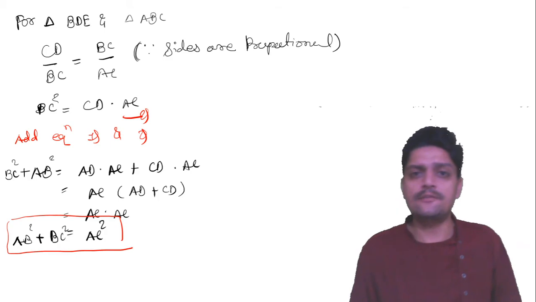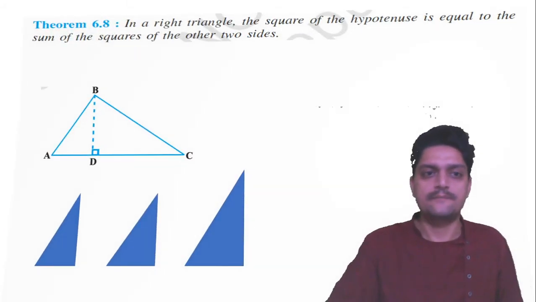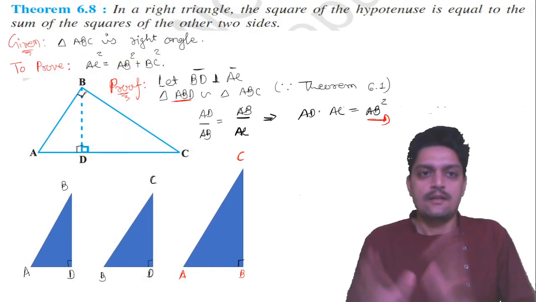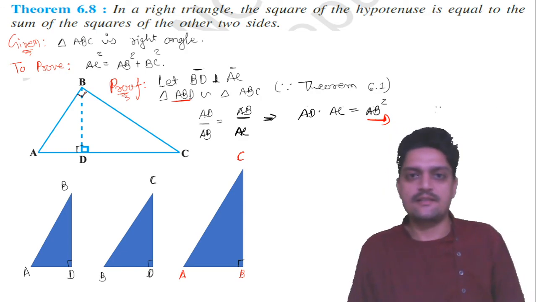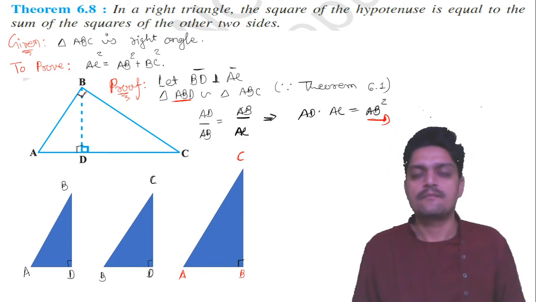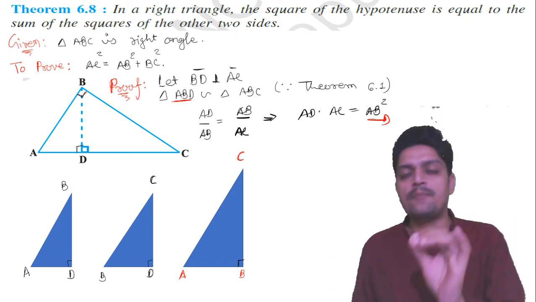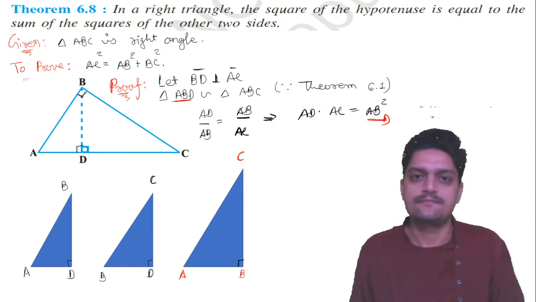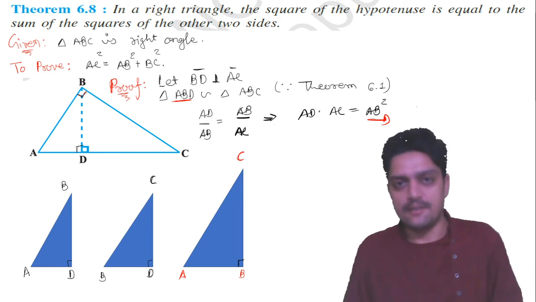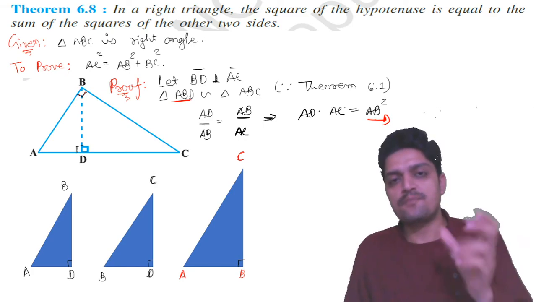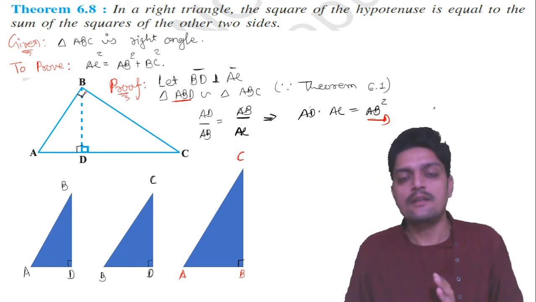So let me tell you what we have to do. First of all, the statement we have to write. The question can be asked in different ways. First they can ask: state and derive Pythagoras theorem. If just the Pythagoras name is given, you must write the statement, then only you get 4 marks.